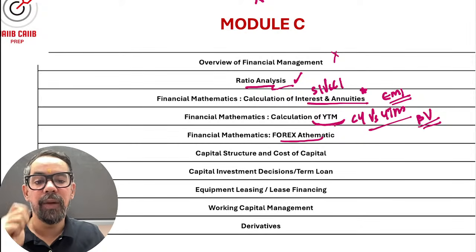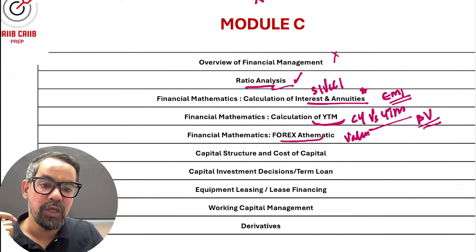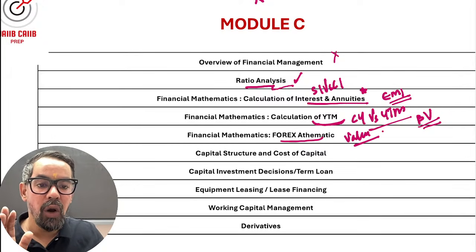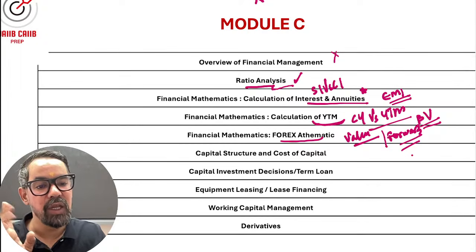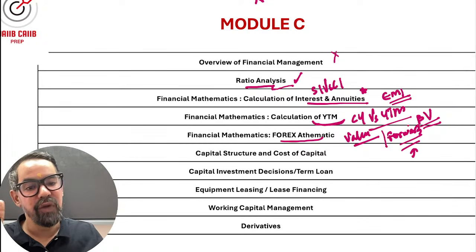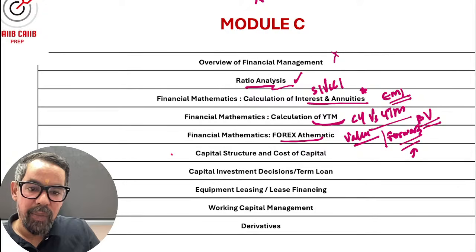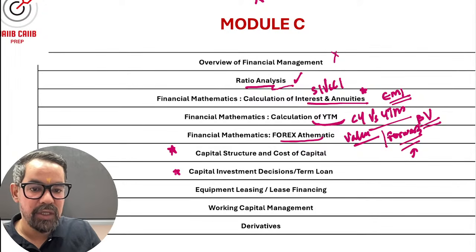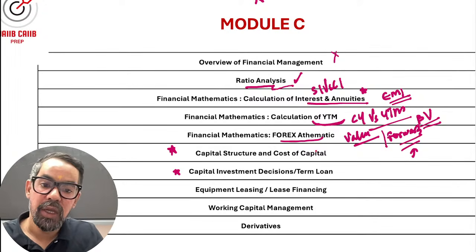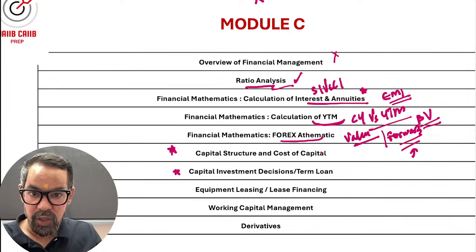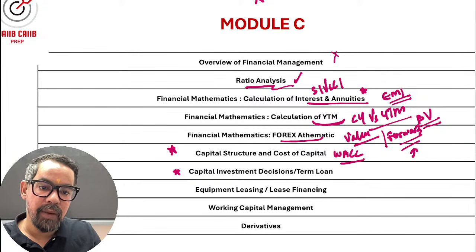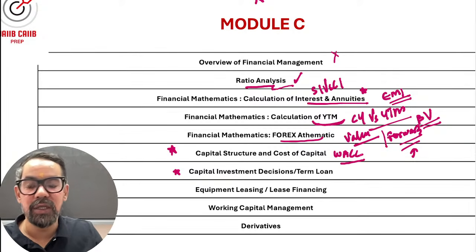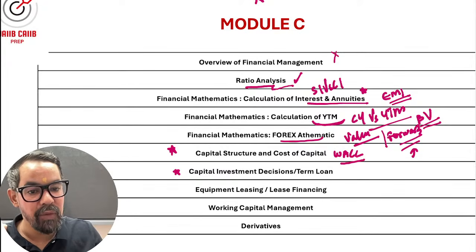Forex arithmetic, that is value date calculation, value date is a very easy one, and future and forward pricing calculation can be asked. If they ask any question around forward or future, it will be for 2 marks. Cost of capital and capital investment decision, again very important areas. Weighted average cost of capital gets asked every time, and the method of deciding capital structure, you have to focus on that.